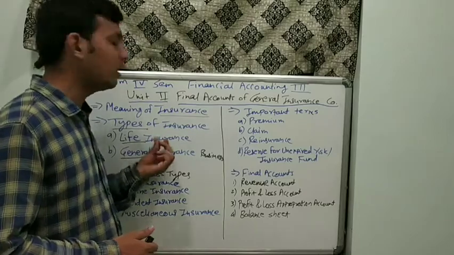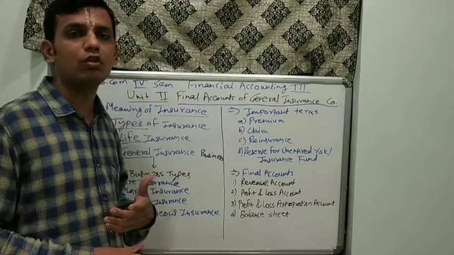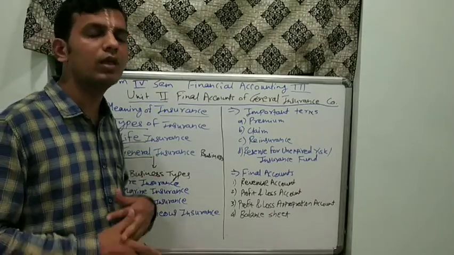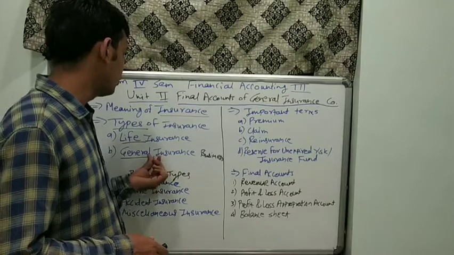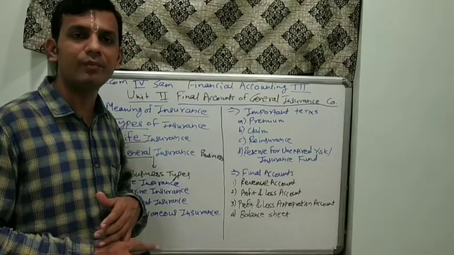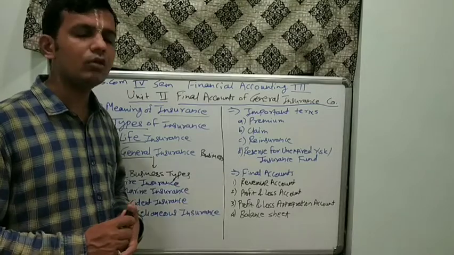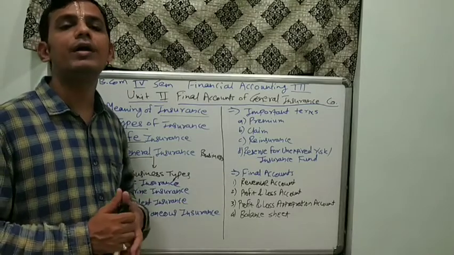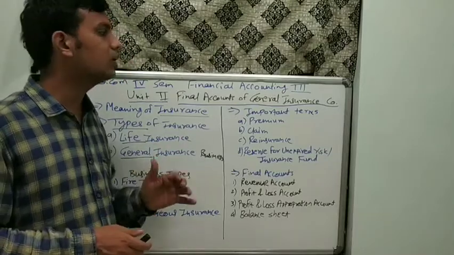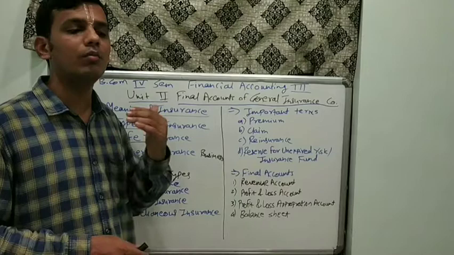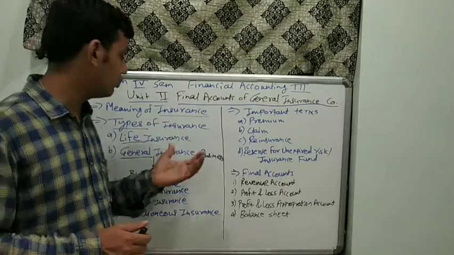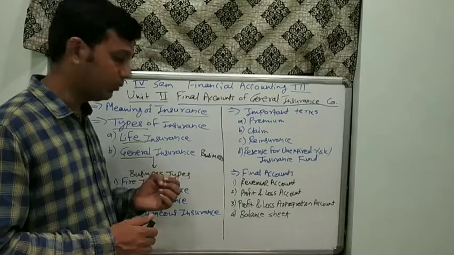For life insurance, we have LIC, that is Life Insurance Corporation. But when we talk about general insurance, there are varieties of companies. First one is GIC, that is General Insurance Corporation of India. Then United India Insurance Company, then New India Assurance Company. These are all general insurance companies which are in the general insurance business from the end of government, since a long history they have.